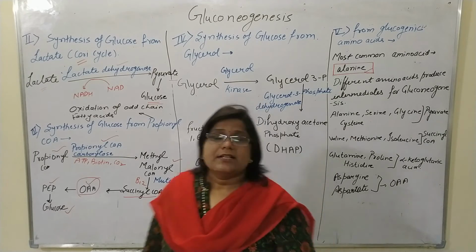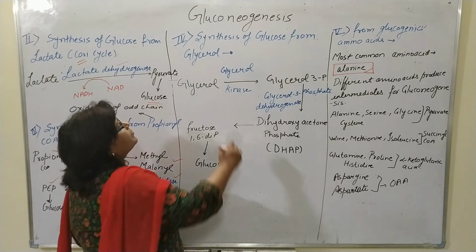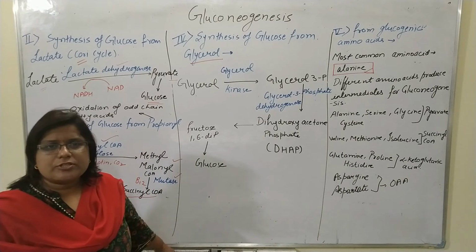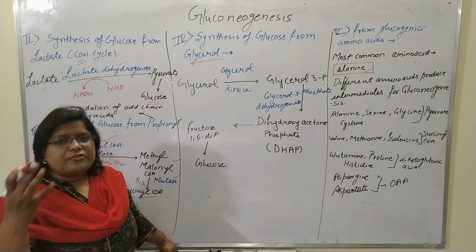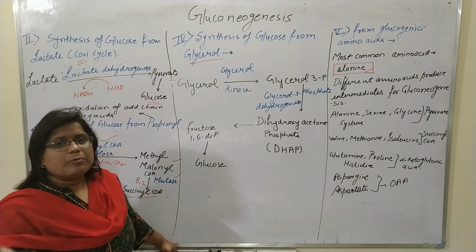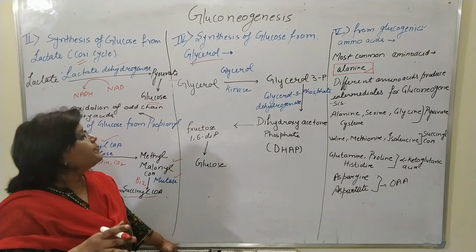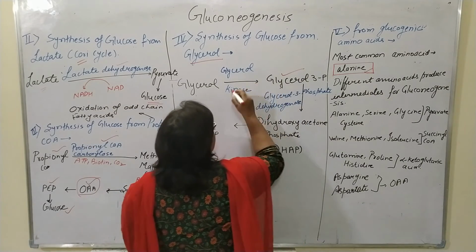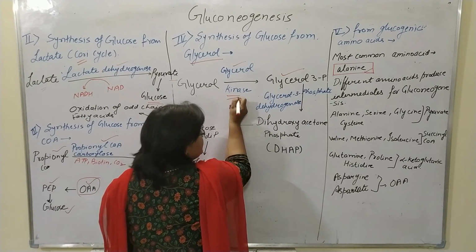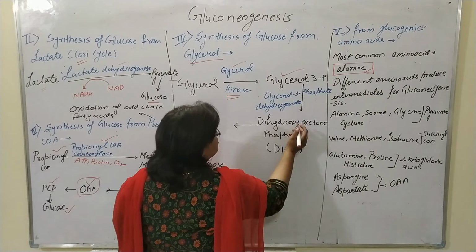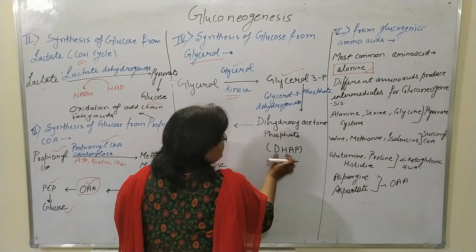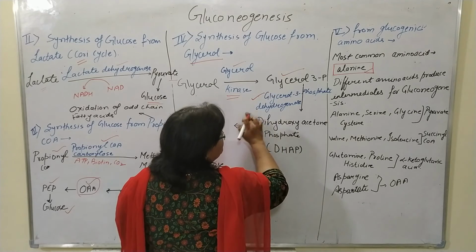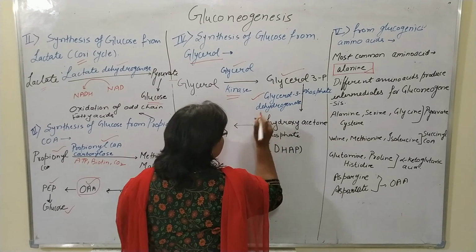Now come to the synthesis of glucose from glycerol. Glycerol is generated in the adipose tissue by the metabolism of triglycerides. The glycerol is converted into glycerol 3-phosphate with the help of glycerol kinase, and this glycerol 3-phosphate is converted into DHAP, dihydroxyacetone phosphate, with the help of glycerol 3-phosphate dehydrogenase.